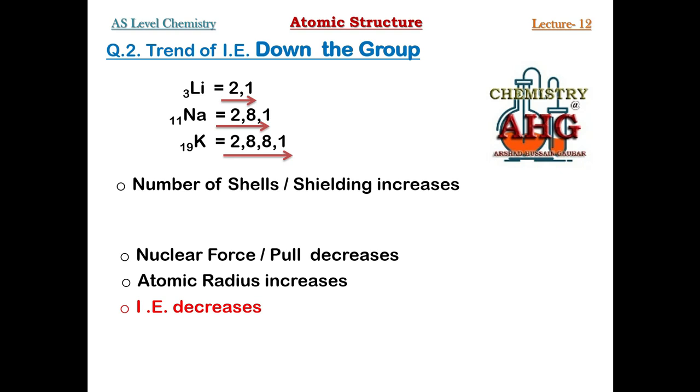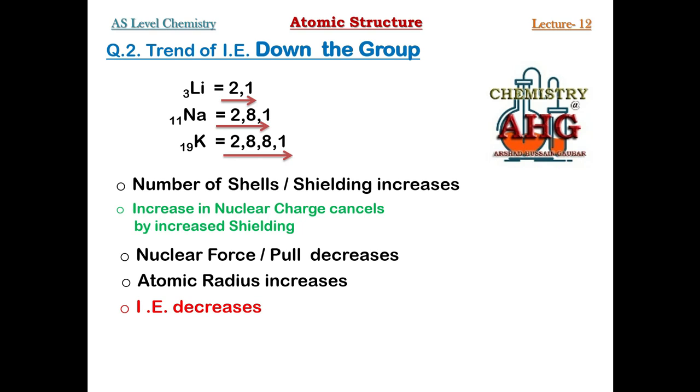That is why if you don't want to write, no need to write down what is happening to the nuclear charge. But if you wish to write down, you must write down that increase in nuclear charge, it is balanced, it is cancelled by increased number of intervening shells, by increased shielding, by increased repulsion.